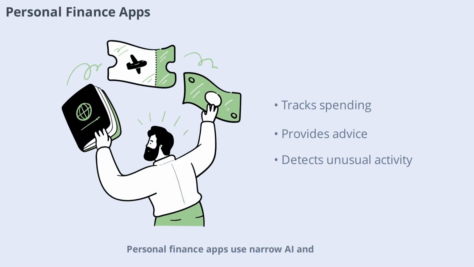Personal finance apps use narrow AI and machine learning to help users manage budgets, track spending, and save money. By analyzing transaction data, these apps can provide personalized advice and detect unusual activity. Machine learning makes financial management more accessible and effective for everyday users.